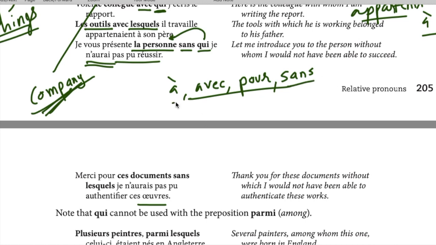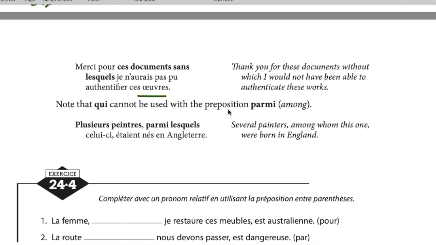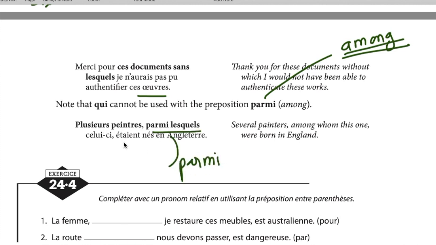Only one preposition we have not seen here is the one which we have studied earlier actually. That is because we have a nice relative pronoun which deals with that, so we'll study that. Note that qui cannot be used with the preposition parmi. Parmi is a preposition which means among. Plusieurs peintres, several painters, parmi lesquels. This is a preposition and we're talking about people, right? So we say that with people we use the relative pronoun qui. Yes. But in this particular combination with the preposition parmi, you don't use qui, you use lesquels.